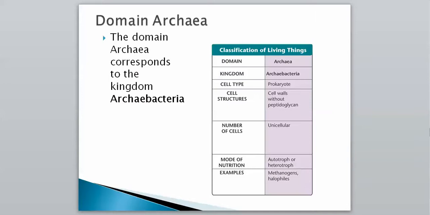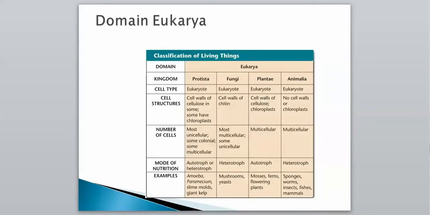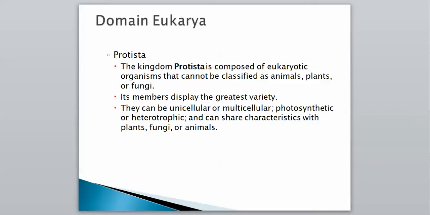And then again, that's just that same chart, and you can look at that again in your notes when we get that. And domain Eukarya. The domain Eukarya consists of organisms that have a nucleus, the eukaryotic cells, and those consist of the protists, the fungi, the plants, and the animals. And again, here's another chart. Some of this should be reviewed, but if not, you will have this in your notes to look at, and we will go over it more in depth in class, just about how each specific group is laid out.